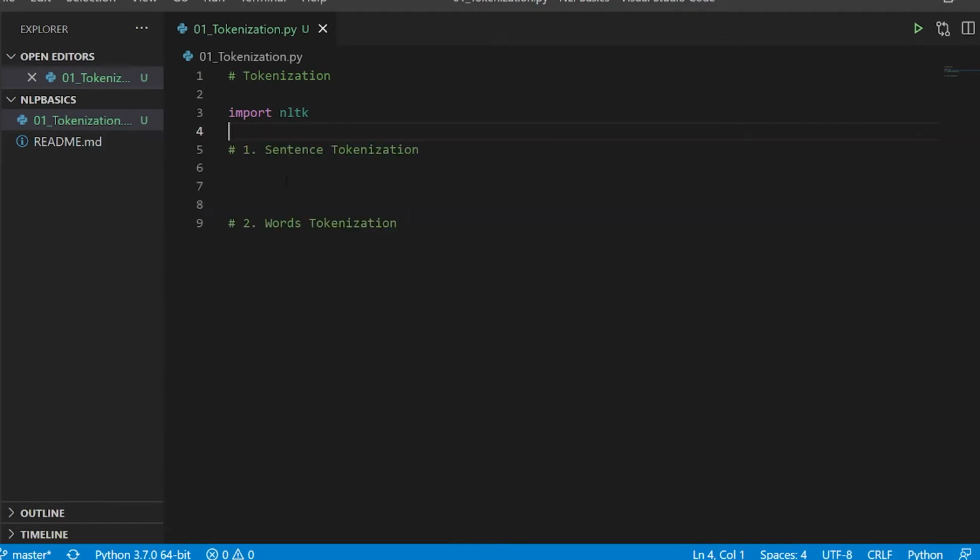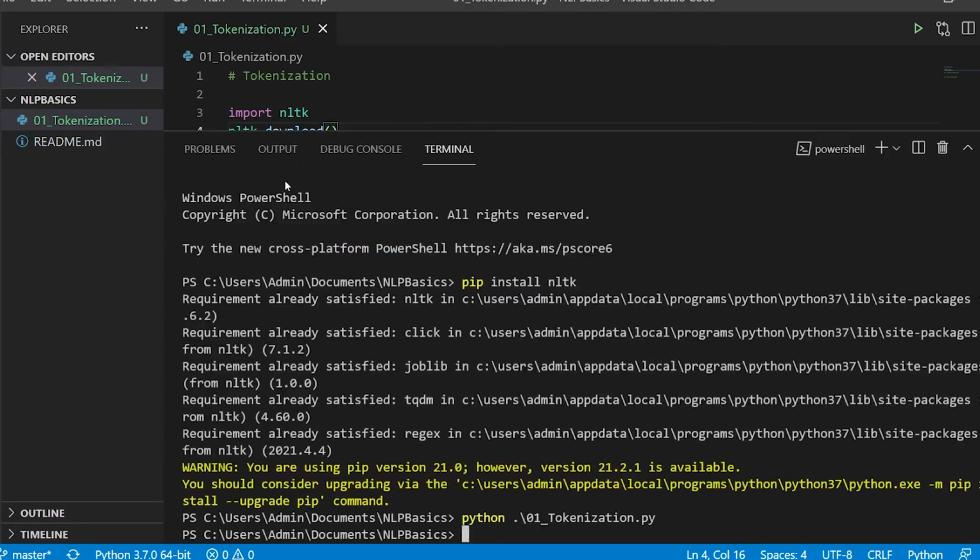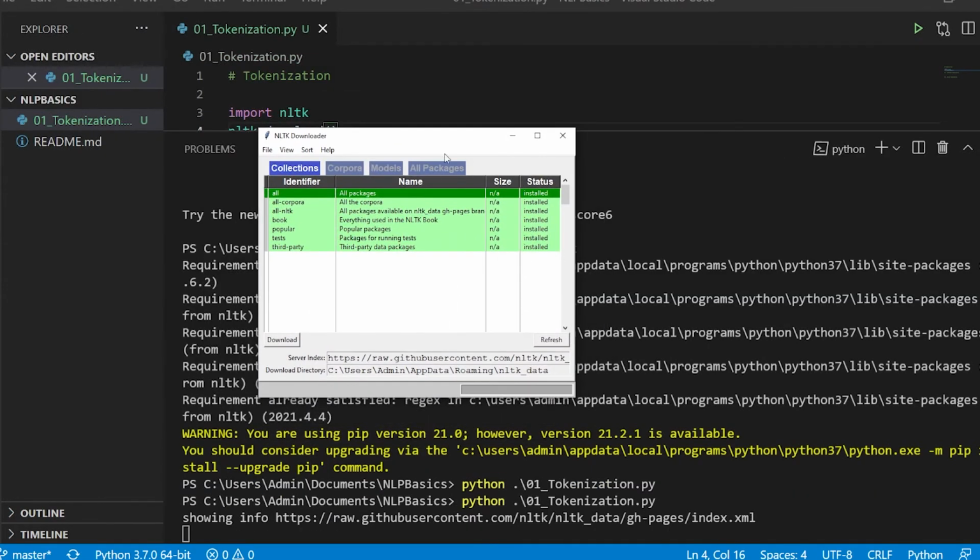It runs fine. If it doesn't run well for you, you will have to say nltk.download. This is a one-time procedure that you will have to do. It pops up a window where you have the option to download the required data.